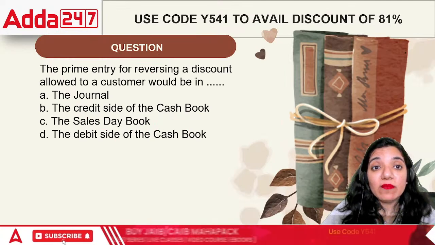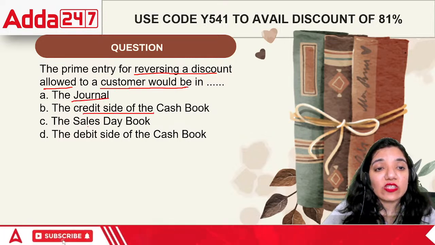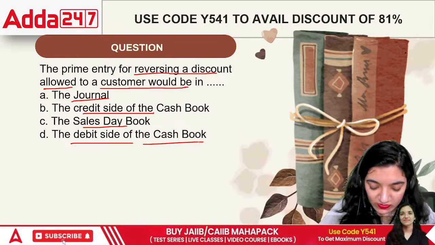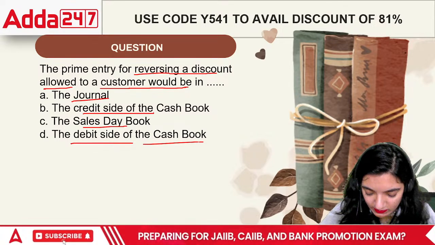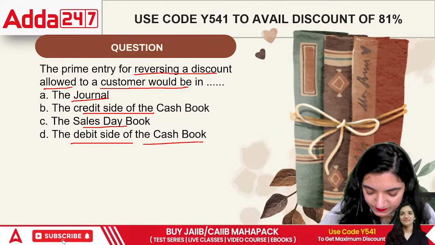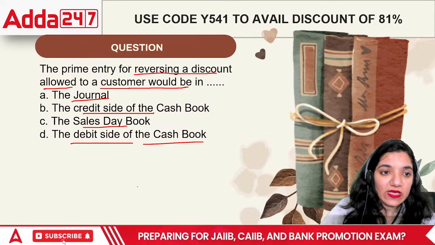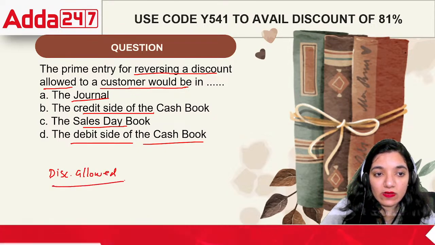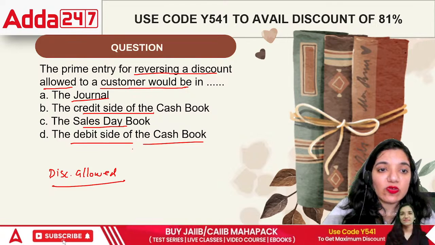Next point, the prime entry for reversing a discount allowed to a customer would be the journal, the credit side of cash book, the sales day book or the debit side of the cash book. The prime entry for reversing a discount. If we want to reverse a discount, what would be the scenario then? We had a discount, and the prime entry for reversing the discount allowed to a customer would be the journal, credit side of cash book, sales day book or debit side of cash book.